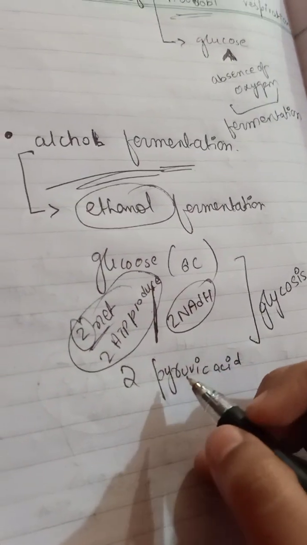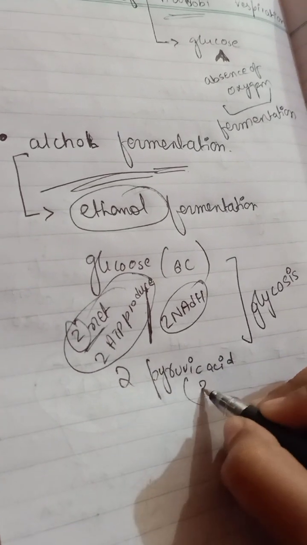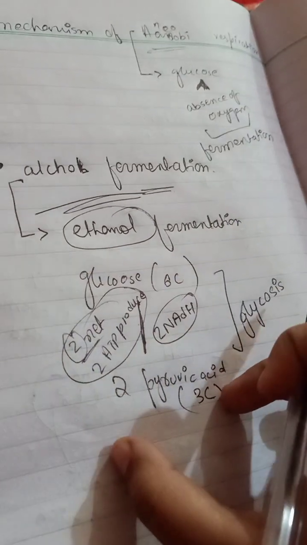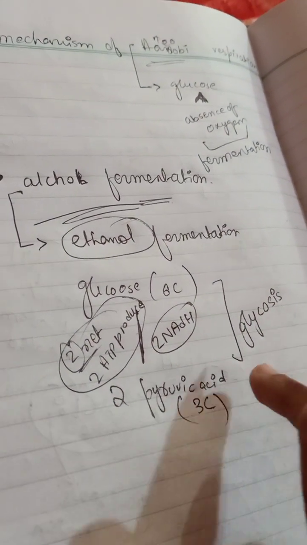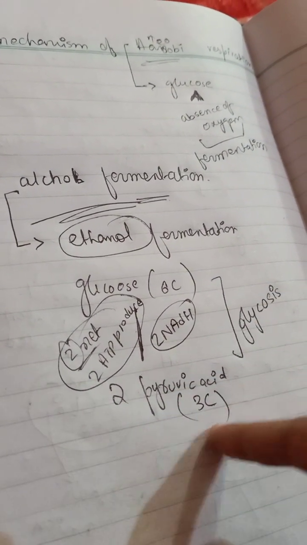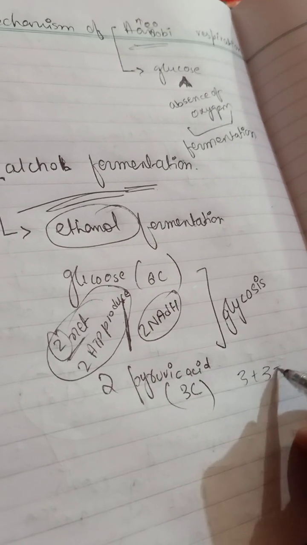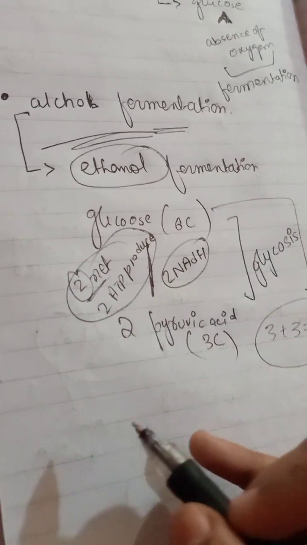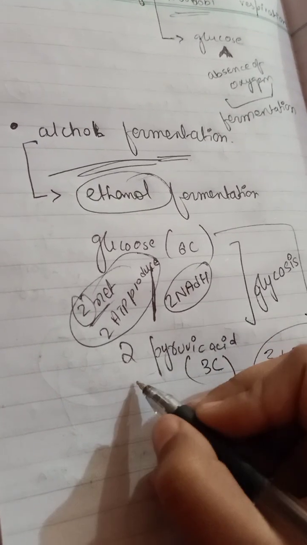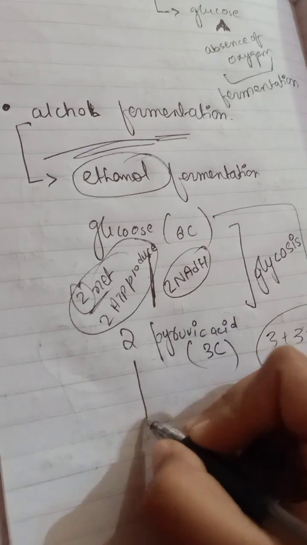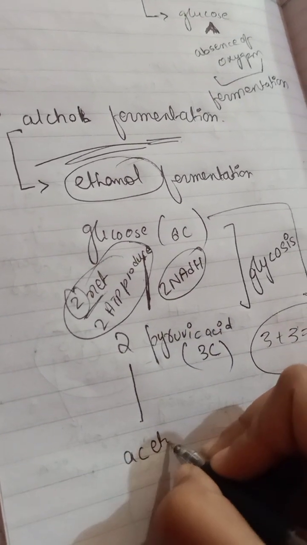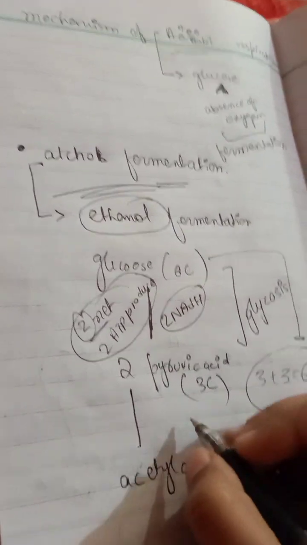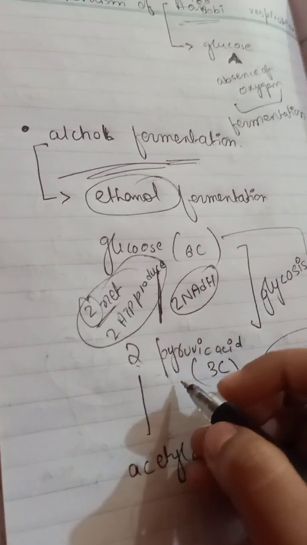So 2 molecules of pyruvic acid are formed, 3 carbon plus 3 carbon, which is 6 carbon. Glucose breaks down into 2 pyruvic acid. After that, pyruvic acid converts into acetaldehyde.